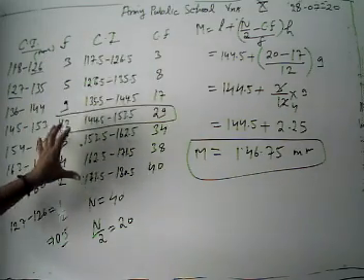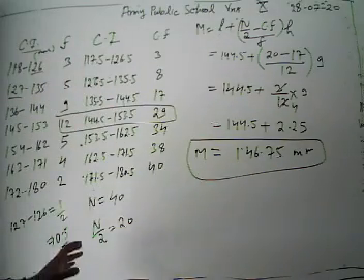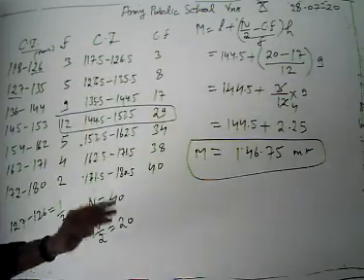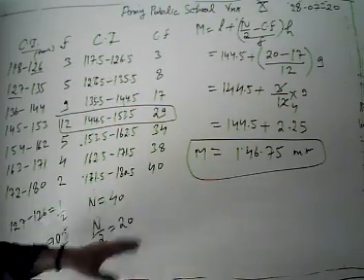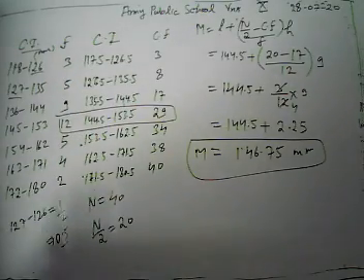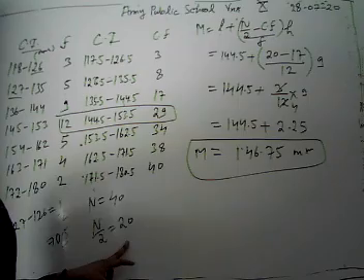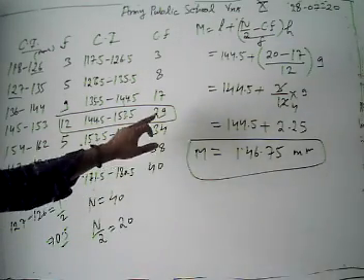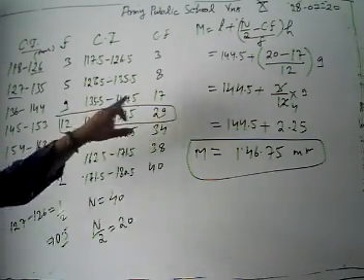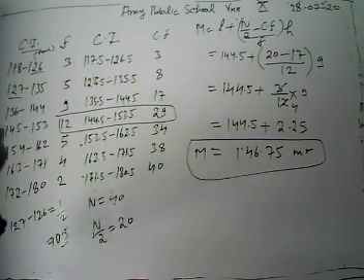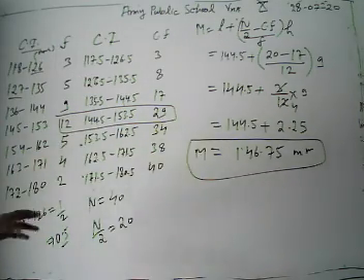Then we have the frequencies. After we make our class interval continuous, we are going to find out the CF. After getting the CF, the last value is equal to the sum total of frequencies, n. Then we are going to divide it by 2 to get n by 2. Then we check where this n by 2 lies. It lies in the class interval 143.5 to 144.5.